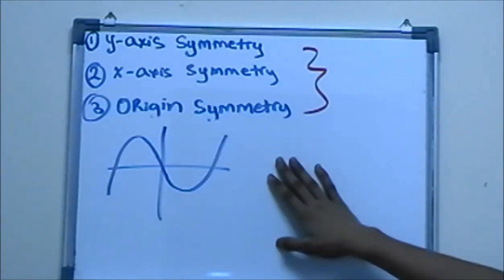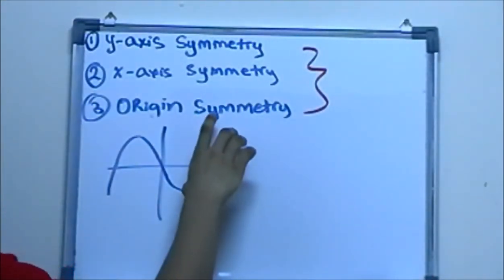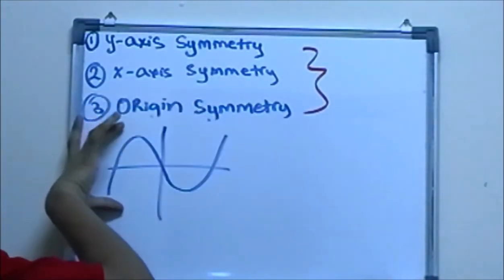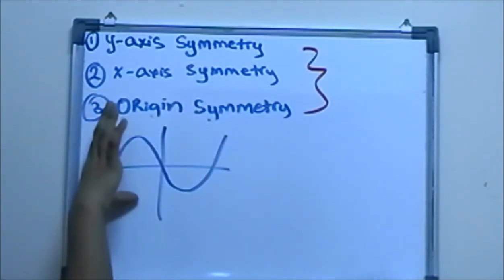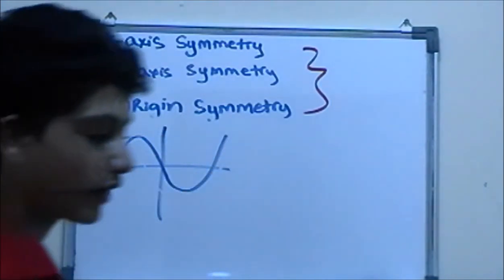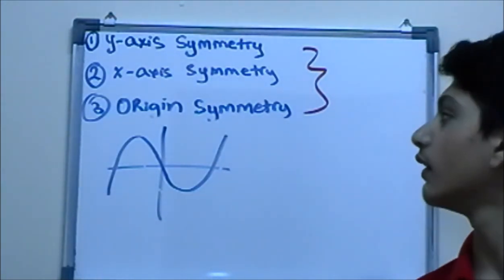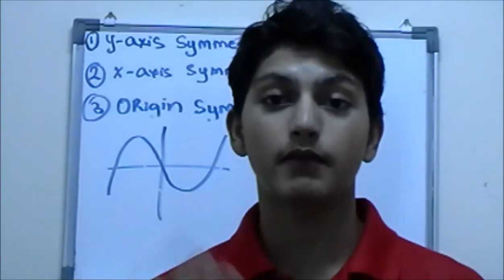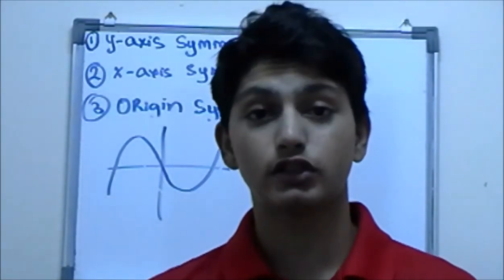So if there is a double fold, and you take this point and reflect it over the y-axis and then flip it over the x-axis, it would be origin symmetry. Basically here I have taught you how to determine symmetry, and whether a graph is a function or not, by just looking at it.